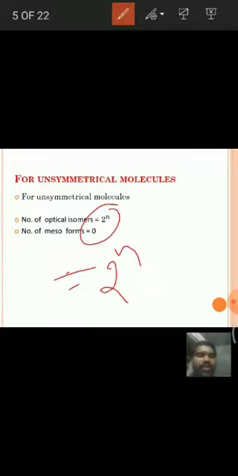Hence, the total number of stereoisomers is equal to the number of optical isomers plus the number of meso isomers. Hence, the total number of stereoisomers is equal to 2 power n only. So we can calculate the number of stereoisomers for unsymmetrical molecules with this formula.